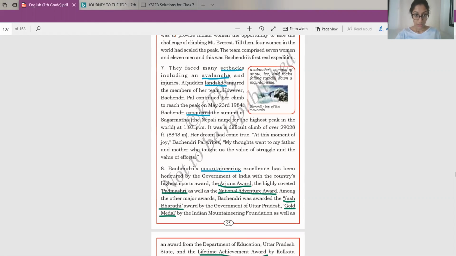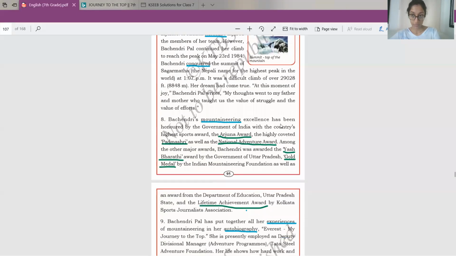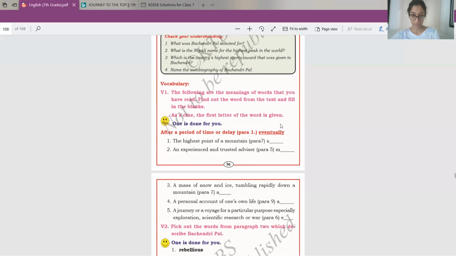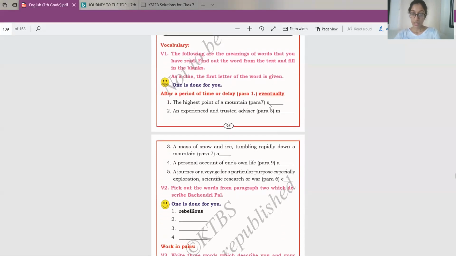Para 7. Okay. So highest, they face many setbacks including avalanche. So this doesn't mean that. Peak, it can be peak. Peak is also highest point, but it starts with S. So again, let's read. Conquer the summit. See, summit is the top of the mountain. So that is what it says in the question, and it starts with S. So it is summit. Write down summit here.